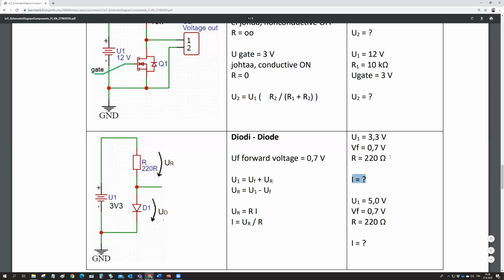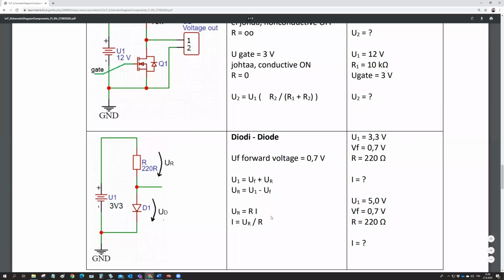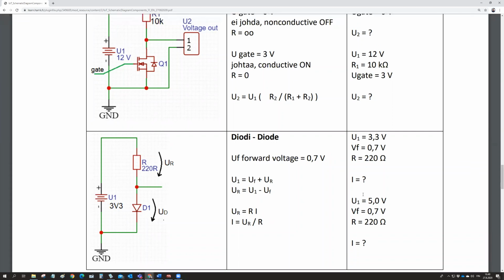So 220 ohms, the forward voltage is 0.7 volts. What's the current? So please calculate. So after the calculations, you got the 12 milliampere here and 20 milliampere in here.